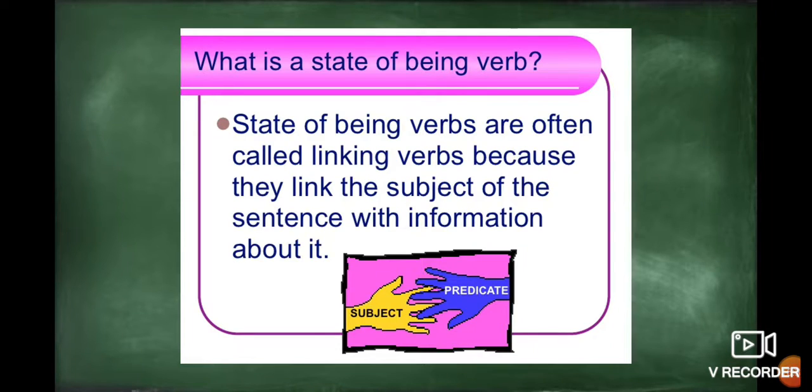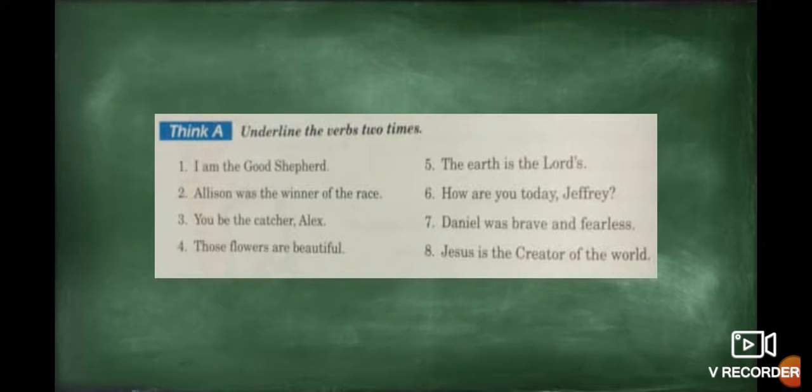Okay, so let's see. State of being verbs are often called linking verbs because they link the subject of the sentence with information about it. Okay, this one is important. We have the state of being verbs, and also we can name them linking verbs, and we have 8 linking verbs. And what is the function of this verb? Okay, it links the subject of the sentence with information about it. Yeah, that means you link the subject with the predicate. Excellent.